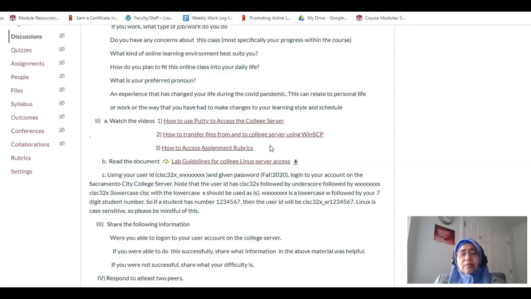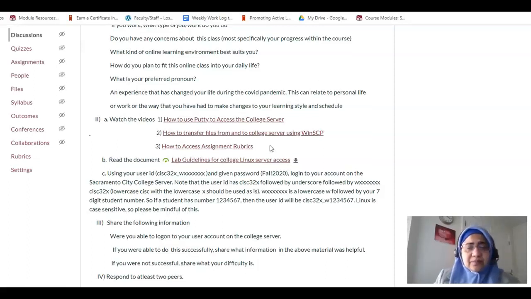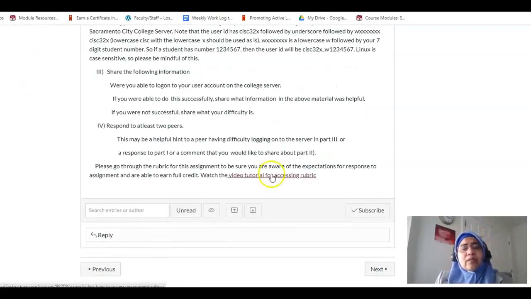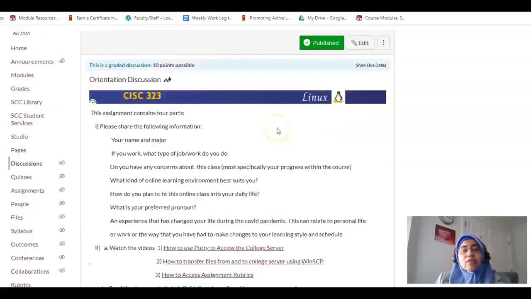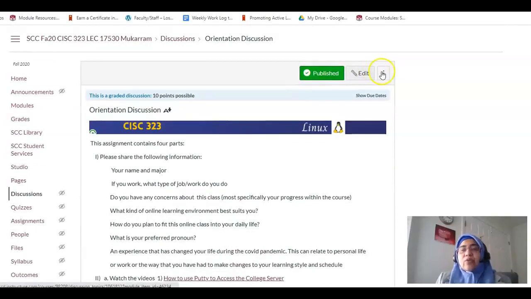Now, please practice using this password and logging into the system, and only when you're super comfortable, actually change your password and remember it. I ask you to do that because, as you know, IT is very, very impacted, and it may take a few days for them to help you recover your password, and you may fall behind. Once you're done with the discussion, this class is meant to be very interactive, so please take the discussions quite seriously. And for each and every assignment, you're given a rubric.